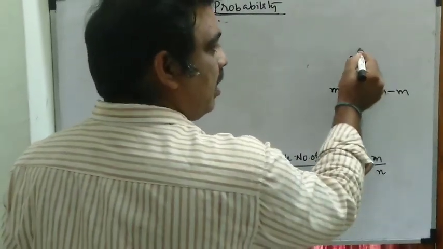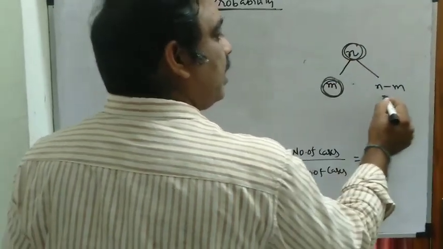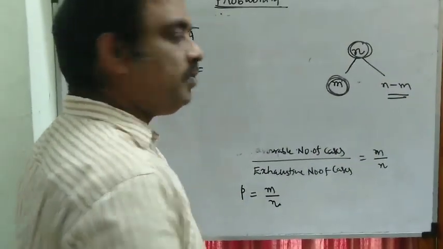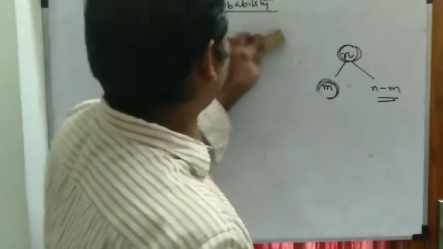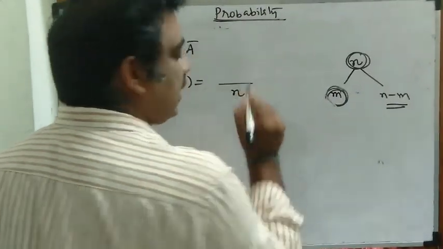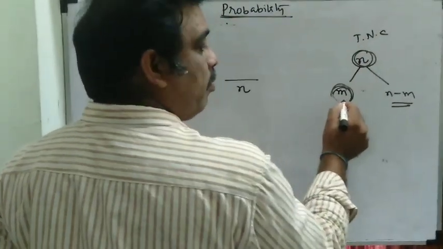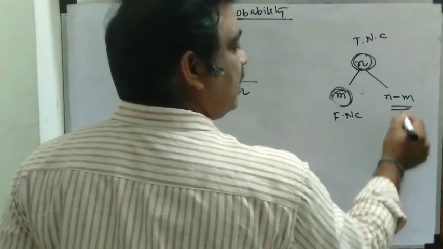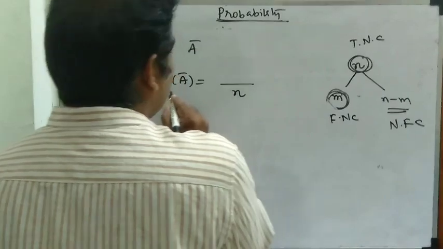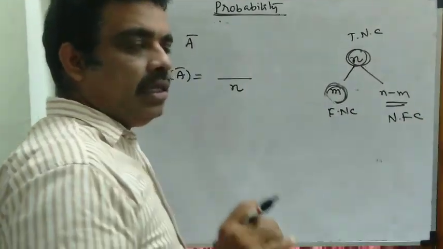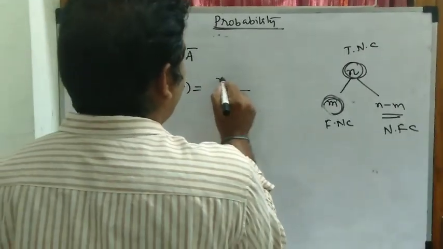The denominator will be the same, the total number of cases, and A complement is nothing but the event that does not happen, the event A. So that is n minus m.